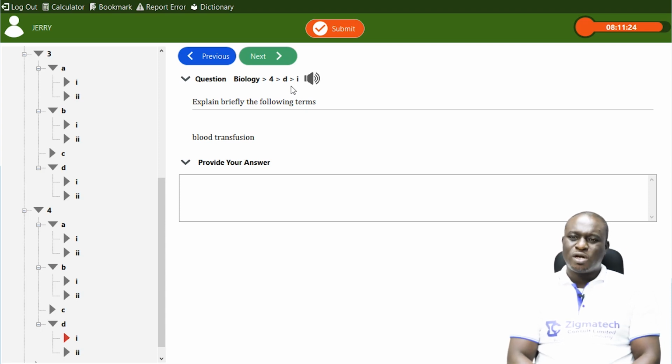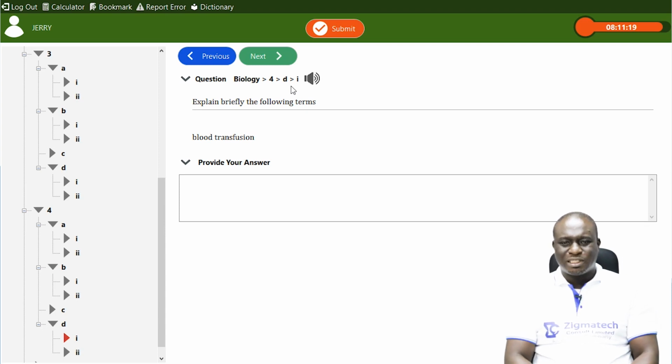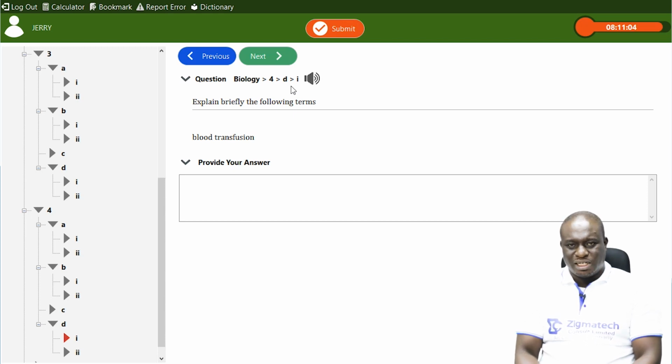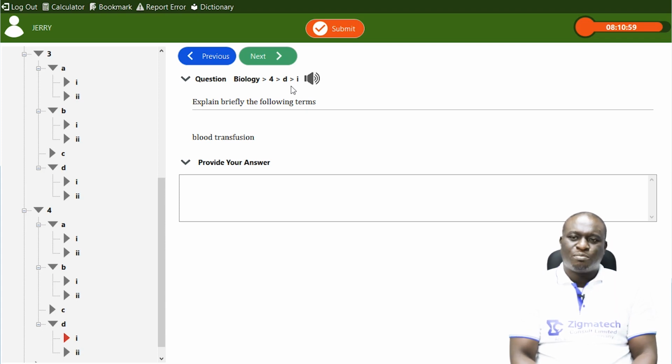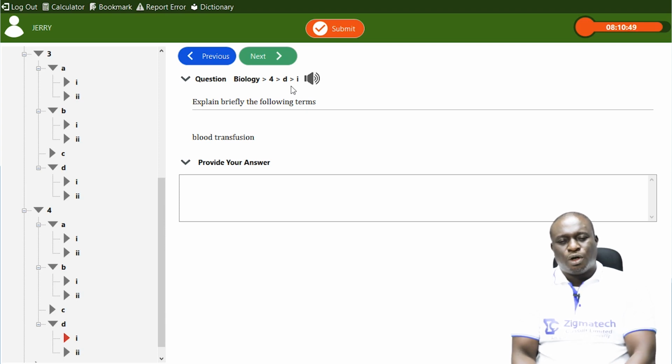And I have said this, that when transfusing blood to another person, care must be taken. Like we said, a healthy individual. Also, there must be a check on the compatibility of the blood, whether the blood is compatible with the person that is receiving it. Now, we have different blood groups. You should know which one is compatible with the person's own blood group.